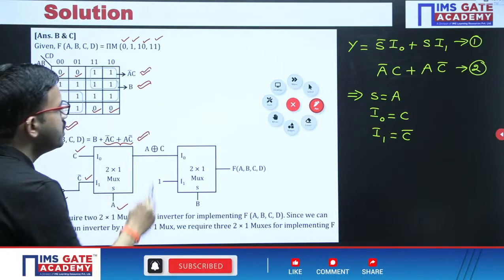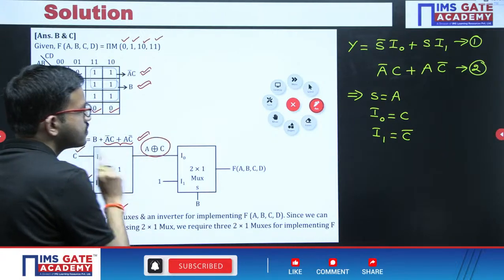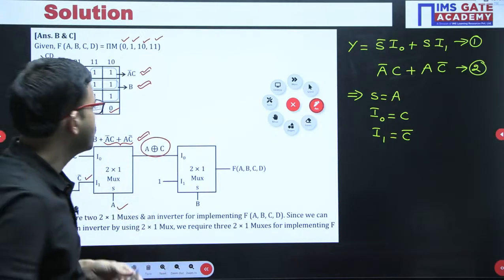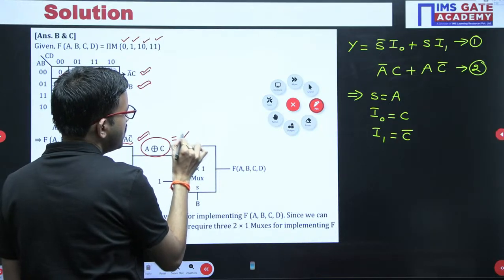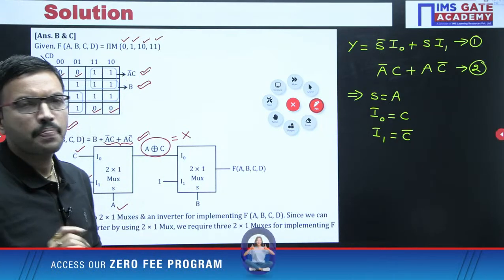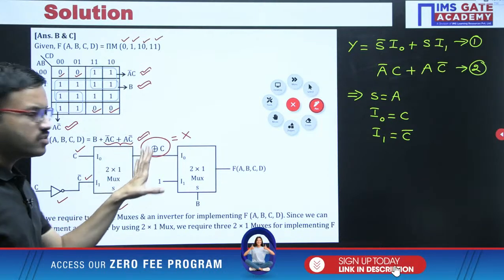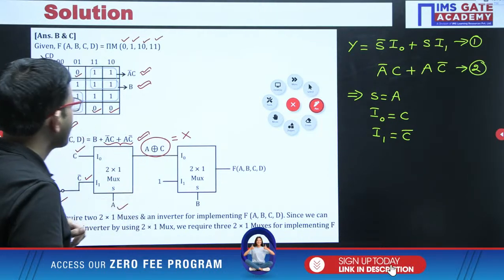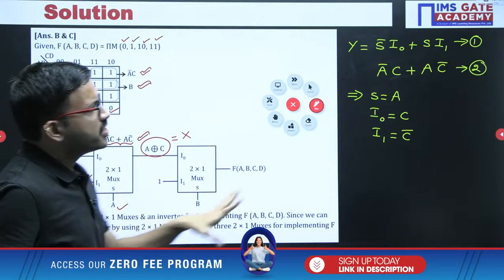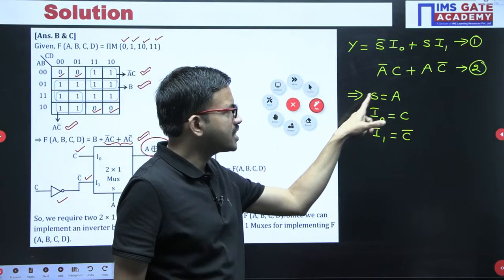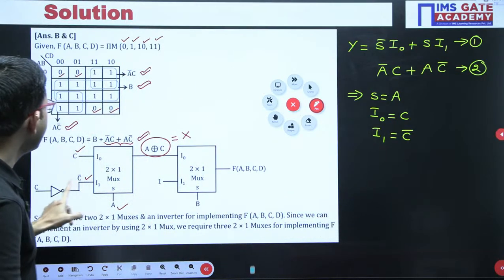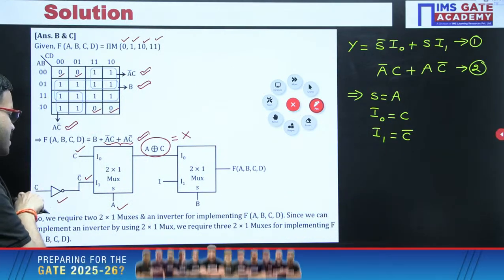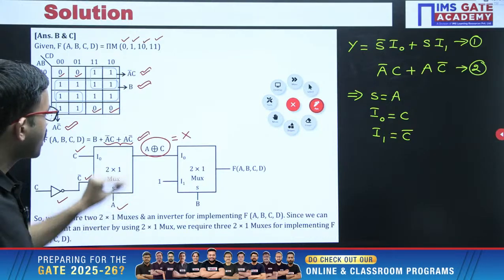So up to here we got A exclusive OR C. For the time being, this one I am labeling as, say for example, X for easy understanding. I hope up to now it is clear for everyone, okay. Regarding A XOR C, in order to get it with the help of a 2 by 1 mux, selection is A, I naught equal to C, whereas I1 equal to C bar. For C bar, we are passing C through the NOT gate. That's all. Up to here we got.